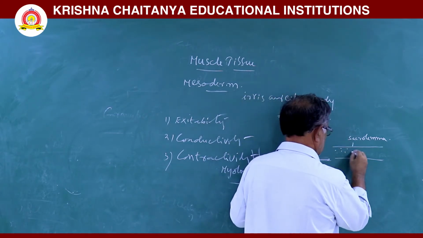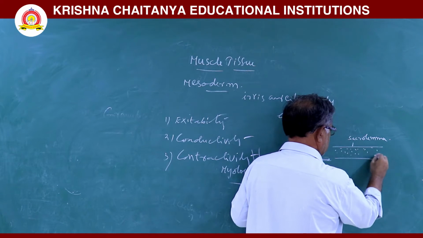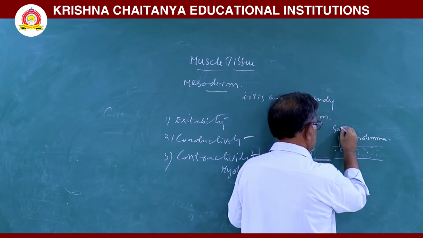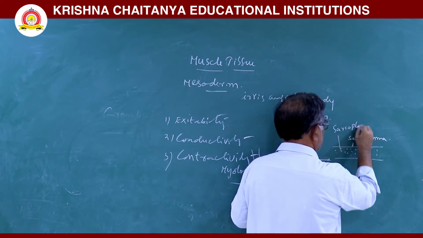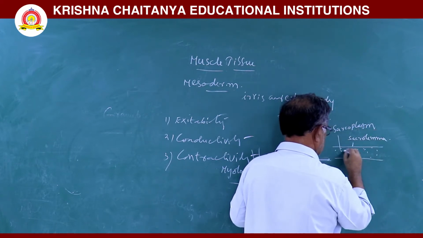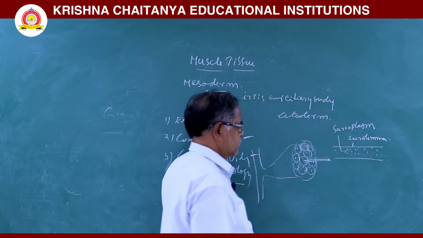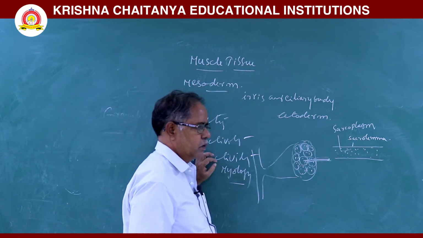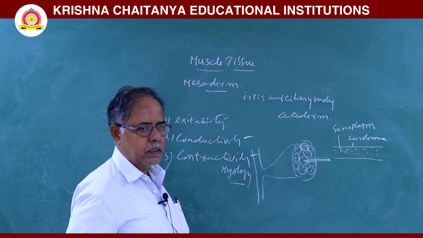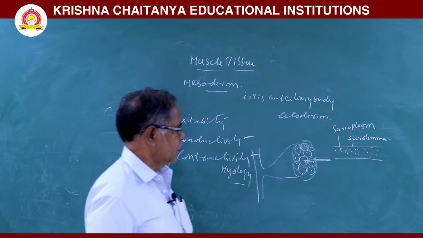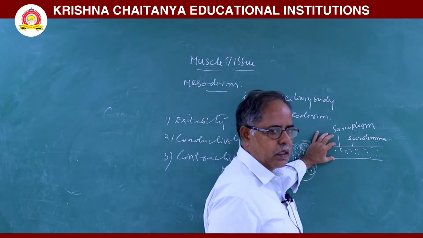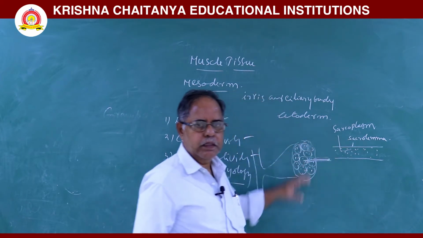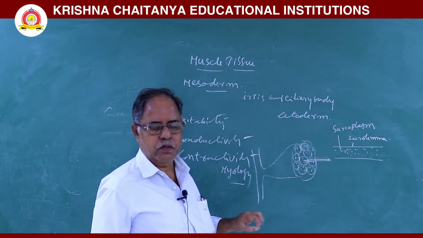In this muscle fiber, cytoplasm is there, that is the sarcoplasm. In this sarcoplasm, endoplasmic reticulum is there. That endoplasmic reticulum is called the sarcoplasmic reticulum. Next, the mitochondria present in the muscle are called sarcosomes.